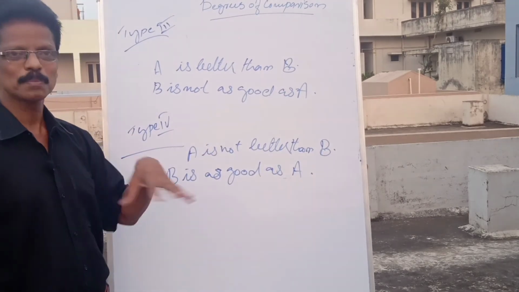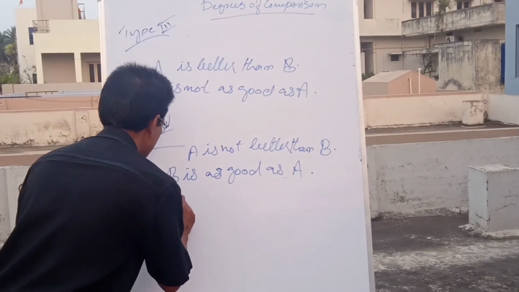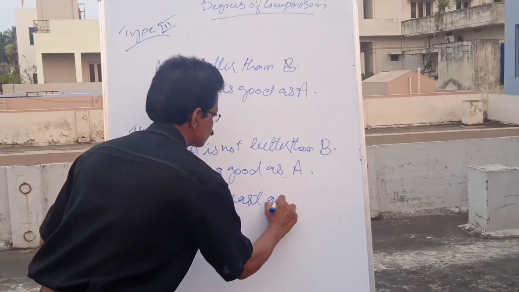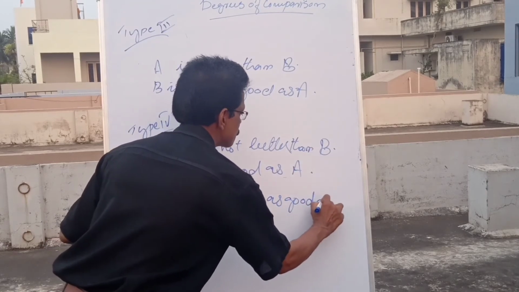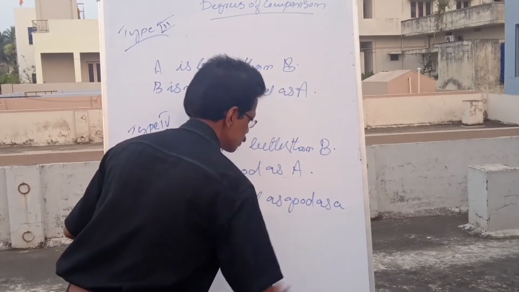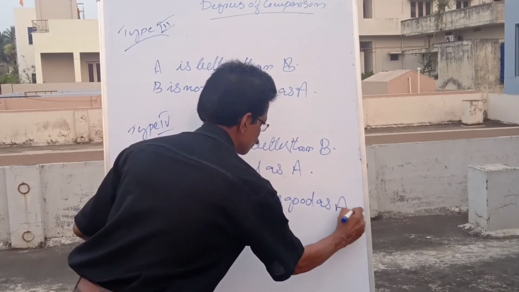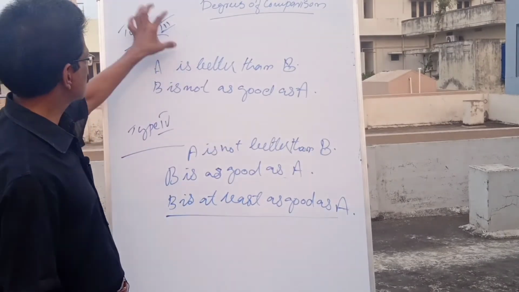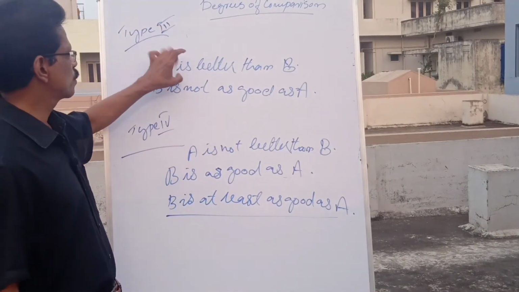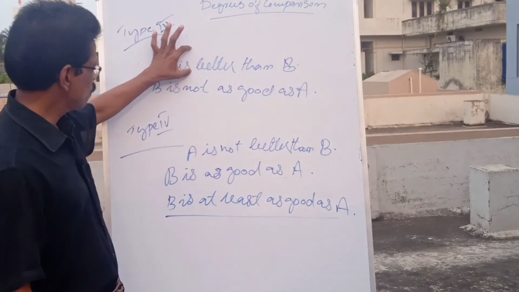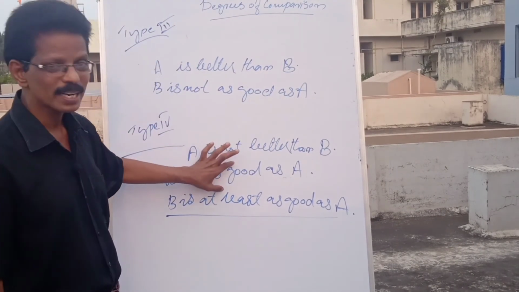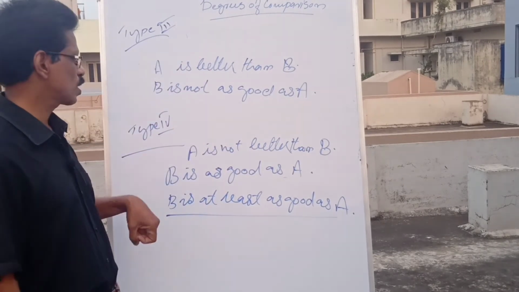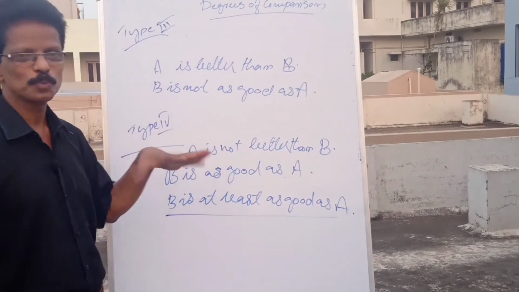Without that "at least" also the meaning is correct, but there is a usage. Without this "at least" also meaning correct, no problem. Okay? The difference between type 3 and type 4 is between positive and negative. Here it is positive, answer is negative. Here it is negative, answer is positive. That is the only difference. So, type 3 and type 4, little bit difference only is there.